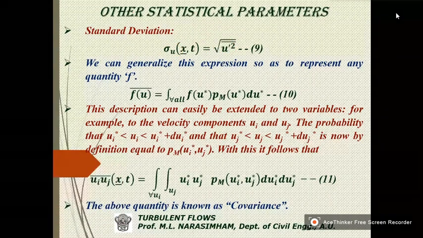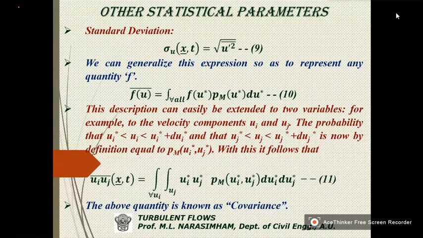So we can generalize this expression so as to represent any quantity. We are not interested in one parameter. We are interested in U, U1, U2, U3.